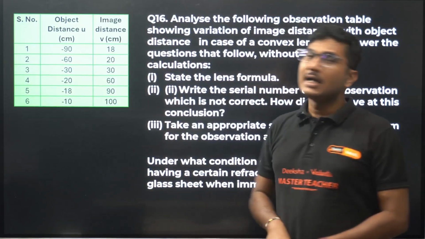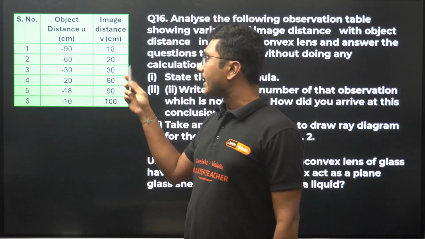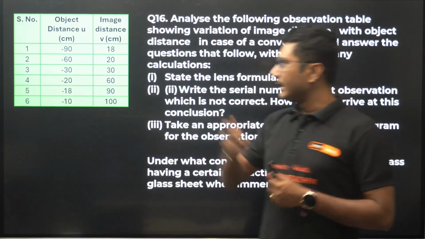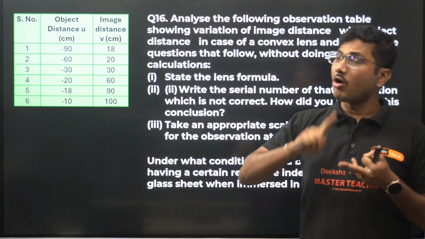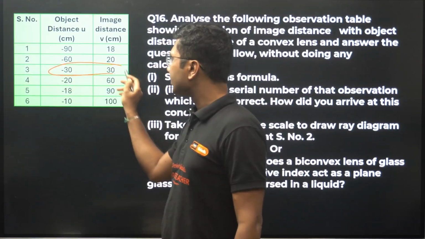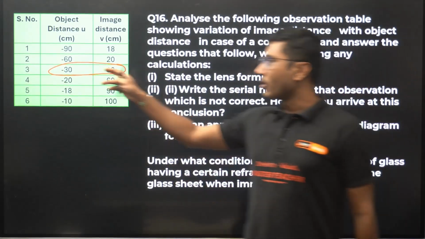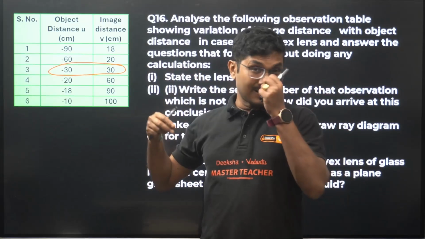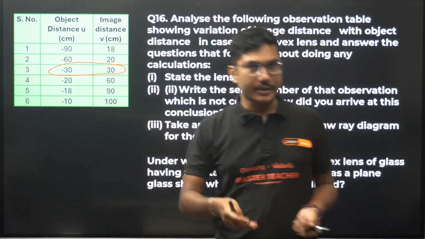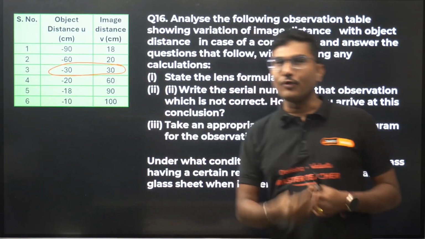One of the data generally is incorrect, and in such questions you have to be careful and identify that. Similar questions might come for a lens or for a mirror. You have to identify where object distance and image distance are both the same. If object distance and image distance are the same, that means for a mirror this is the radius of curvature, and half of this value is the focal length. For a lens, this is 2f, and half of this value is again the focal length, right?